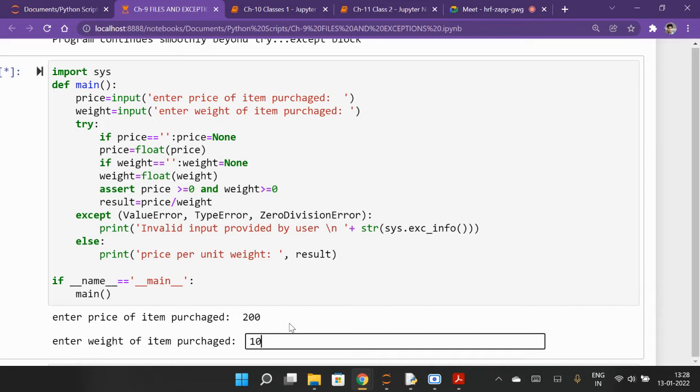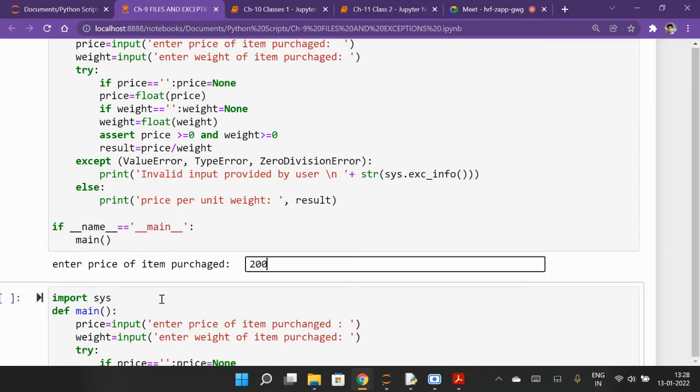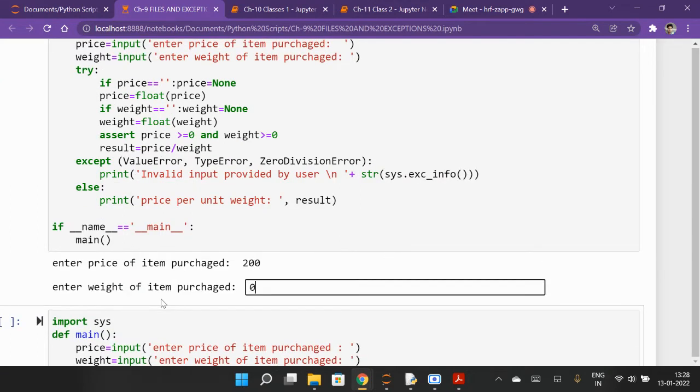Sir, 20. Yes, correct. If I enter it, it will give you 20. So our answer is 20. We were asking result. Result is price upon weight. Since 200 and 10 are valid inputs, there will not be any exception. So in case you don't get any exception, this will be executed. Price per unit weight and result will be printed. Okay, let me run once more. Like if I give 200 and here if I give 0.